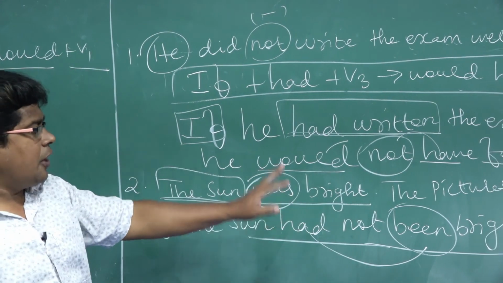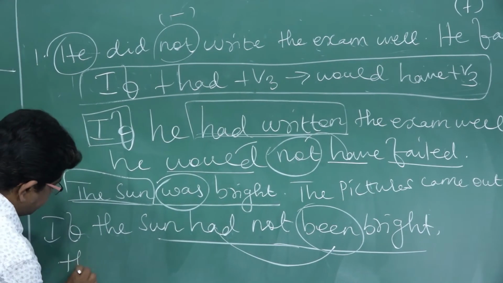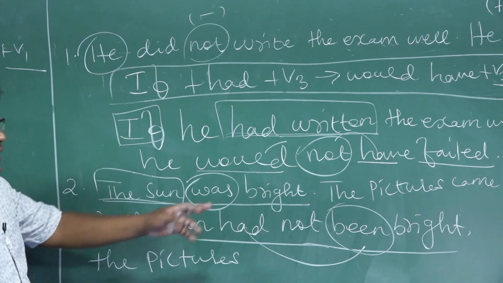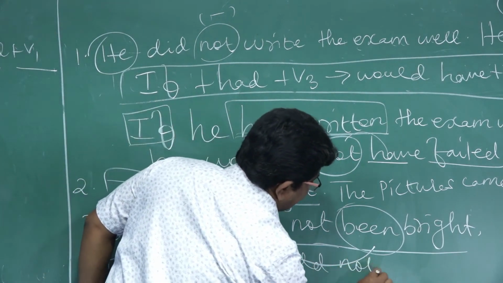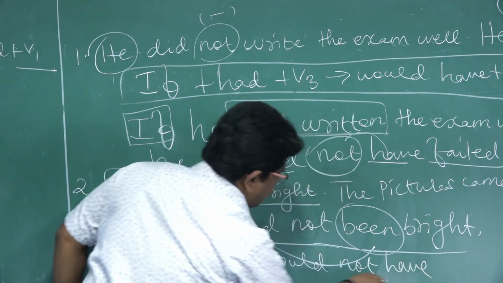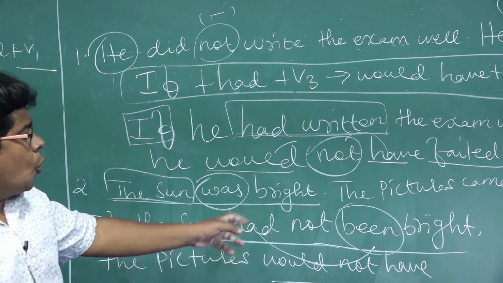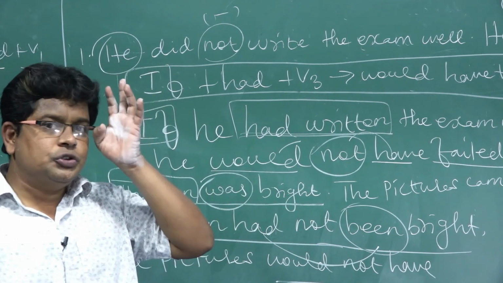If the sun had not been bright, the pictures would not have, because the sentence is positive, that's why I am making it negative. Would not have came. Sir, what do I have to use?